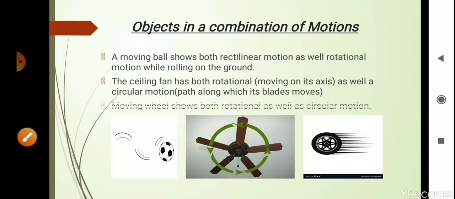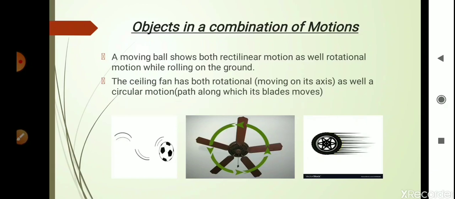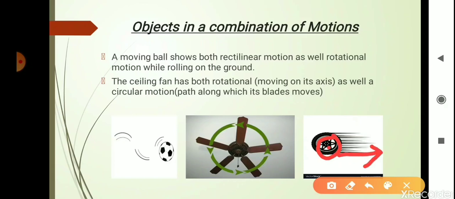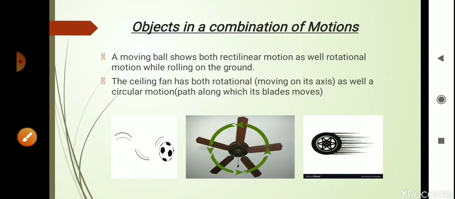Now look at these tires. The tires, they are also moving in circular motion. If we see, it's a case of circular motion as the tire is moving in circular manner, and it is also having a rotational motion. That means along its axis this tire is also rotating. At the same time, it might be showing a rectilinear motion also, because it must be moving forward, so there is a combination of rectilinear motion, circular motion and rotational motion, all three in one example. So there can be motion of objects in which we might see the combination of motions.